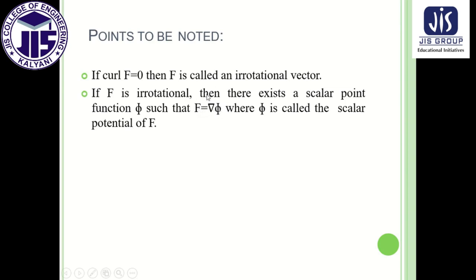If we want to know why, then by the formula we can write that F equal to nabla phi.